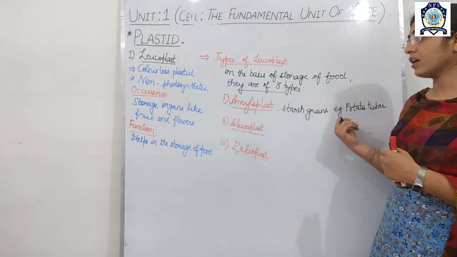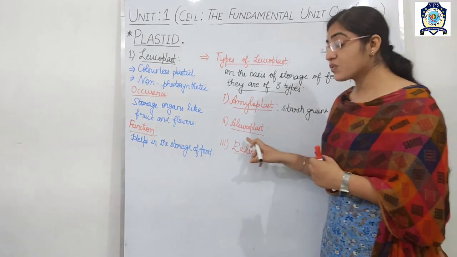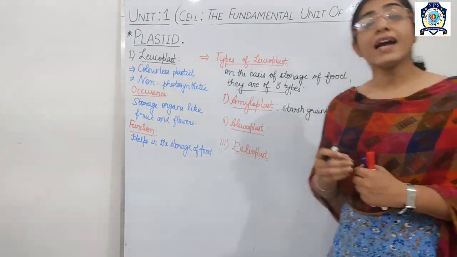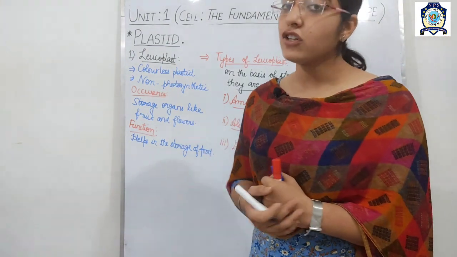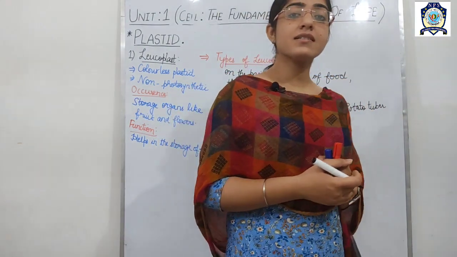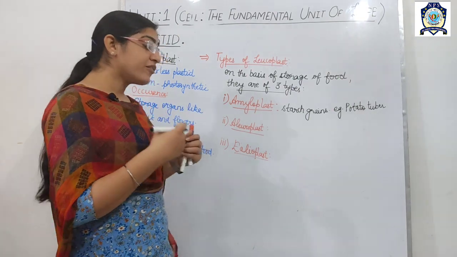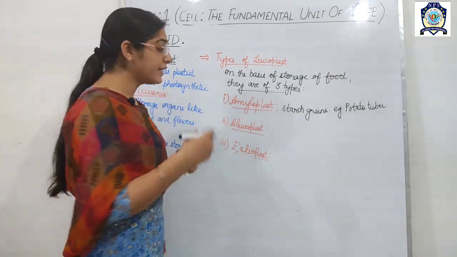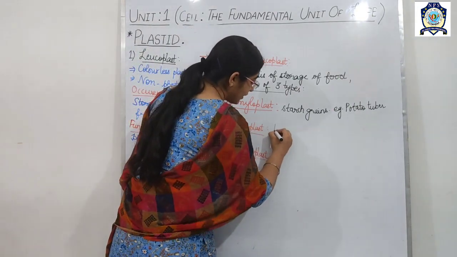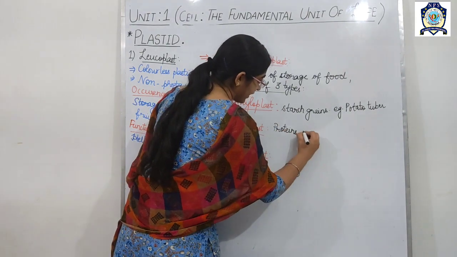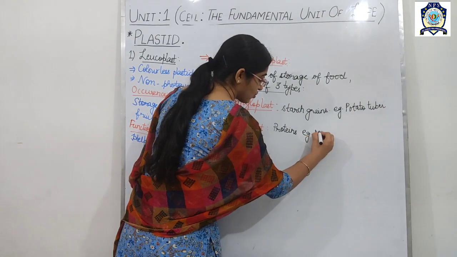For example, potato tuber. Next one is the aleuroplast. What are aleuroplasts? Aleuroplast is a kind of plastid in which the plastid stores food in the form of proteins. For example, maize.